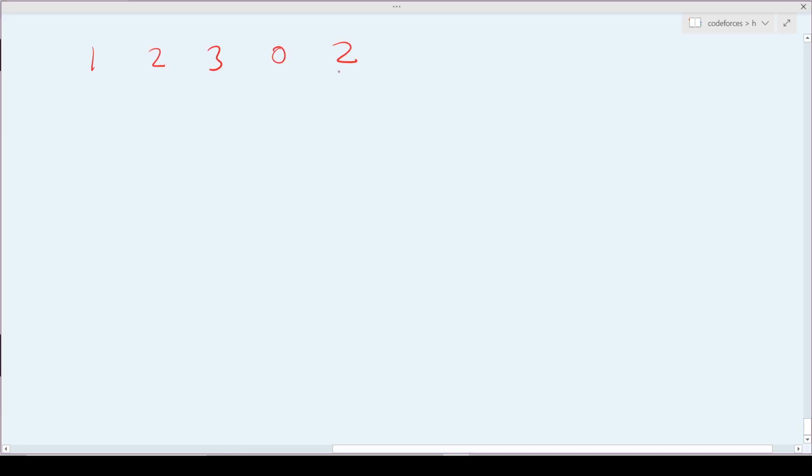So if we take the first example of 1 2 3 0 and 2, let us suppose very randomly we are on this particular day 3.